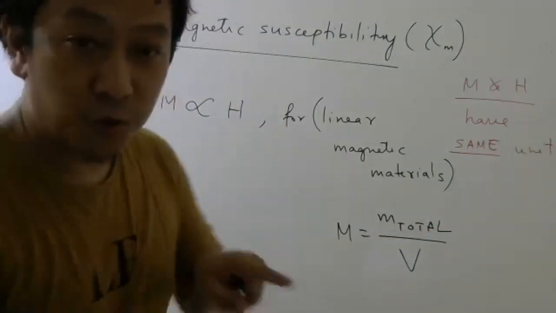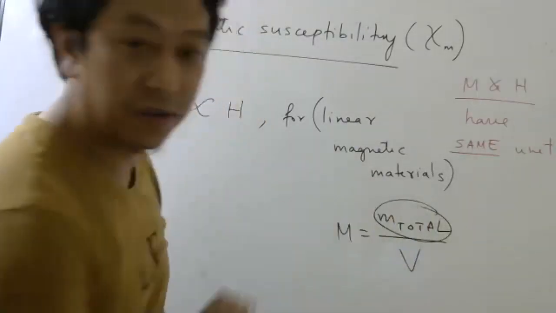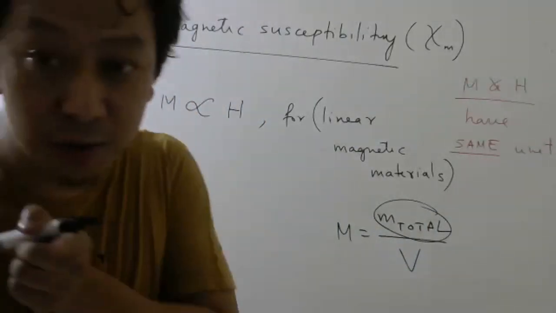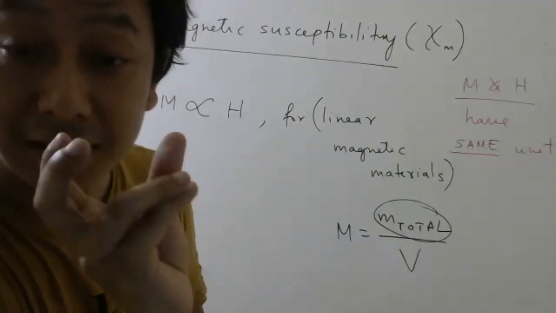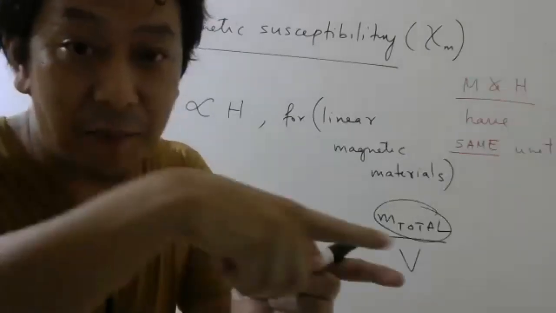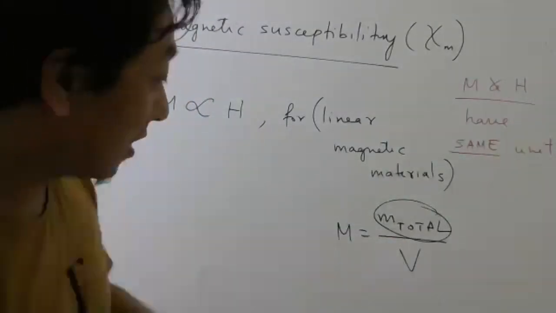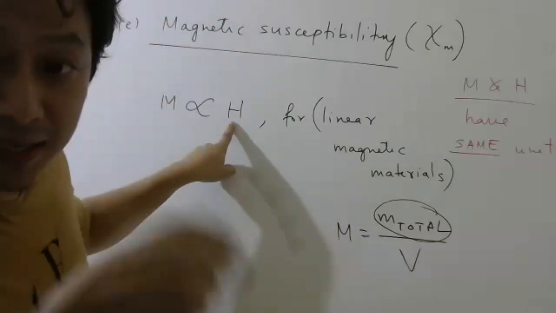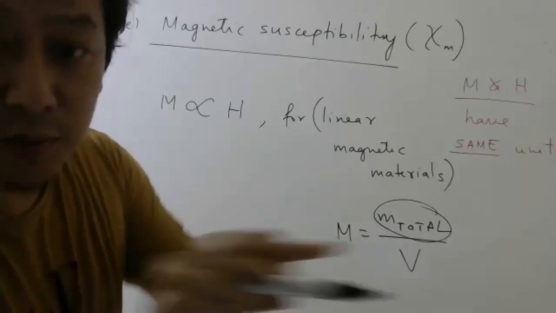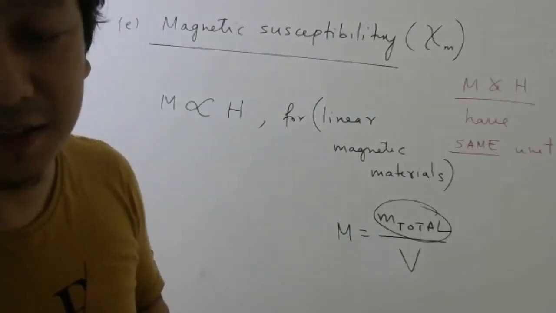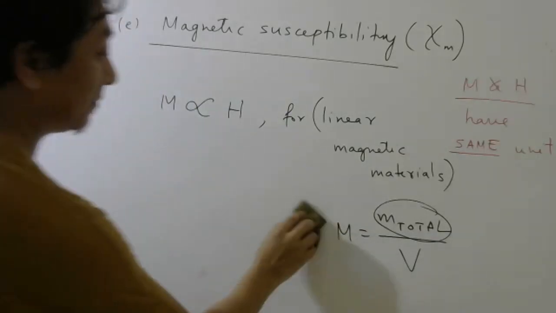When the atoms were in random direction, magnetization was 0. As you apply the magnetizing field by putting the material inside the solenoid and increase the current, more and more atoms will start coming in the same direction. Therefore, your magnetization will also increase.